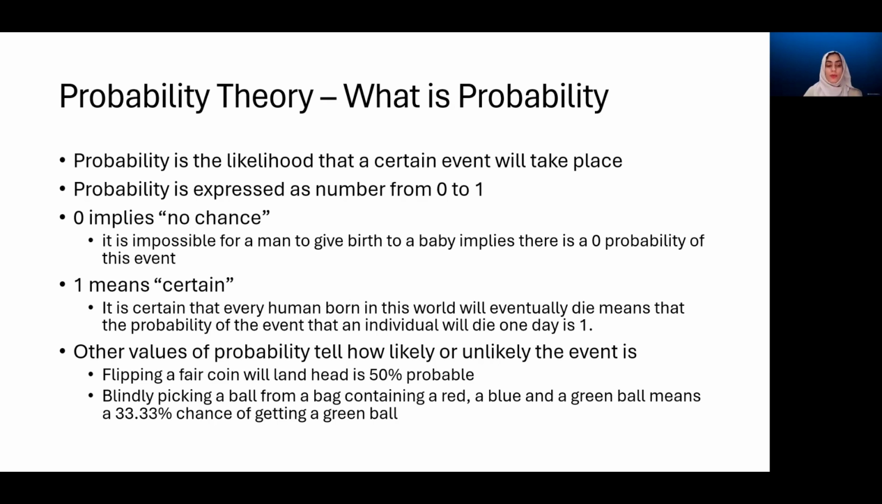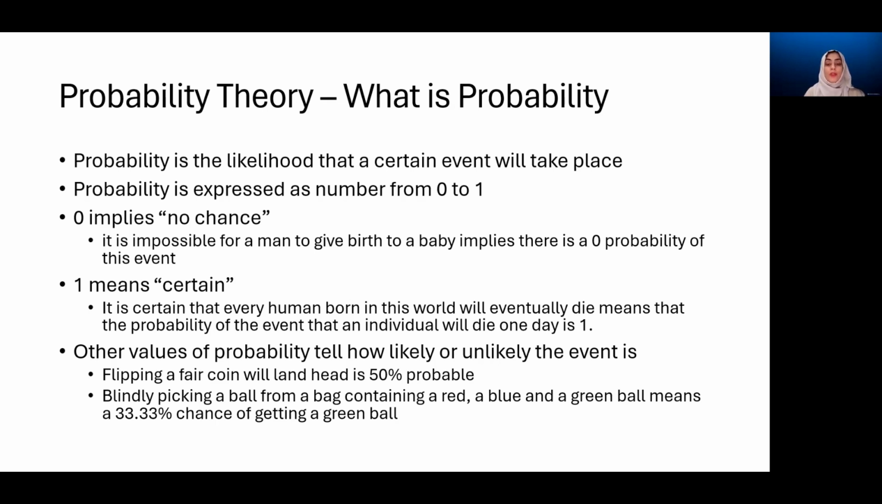Another example is, suppose you have a bag which contains three balls. One is red, one is blue, and one is green. And you pick randomly a ball out of the bag without looking. So now there is a 1/3 chance of getting a blue ball, 1/3 for a red, and 1/3 for the green ball.